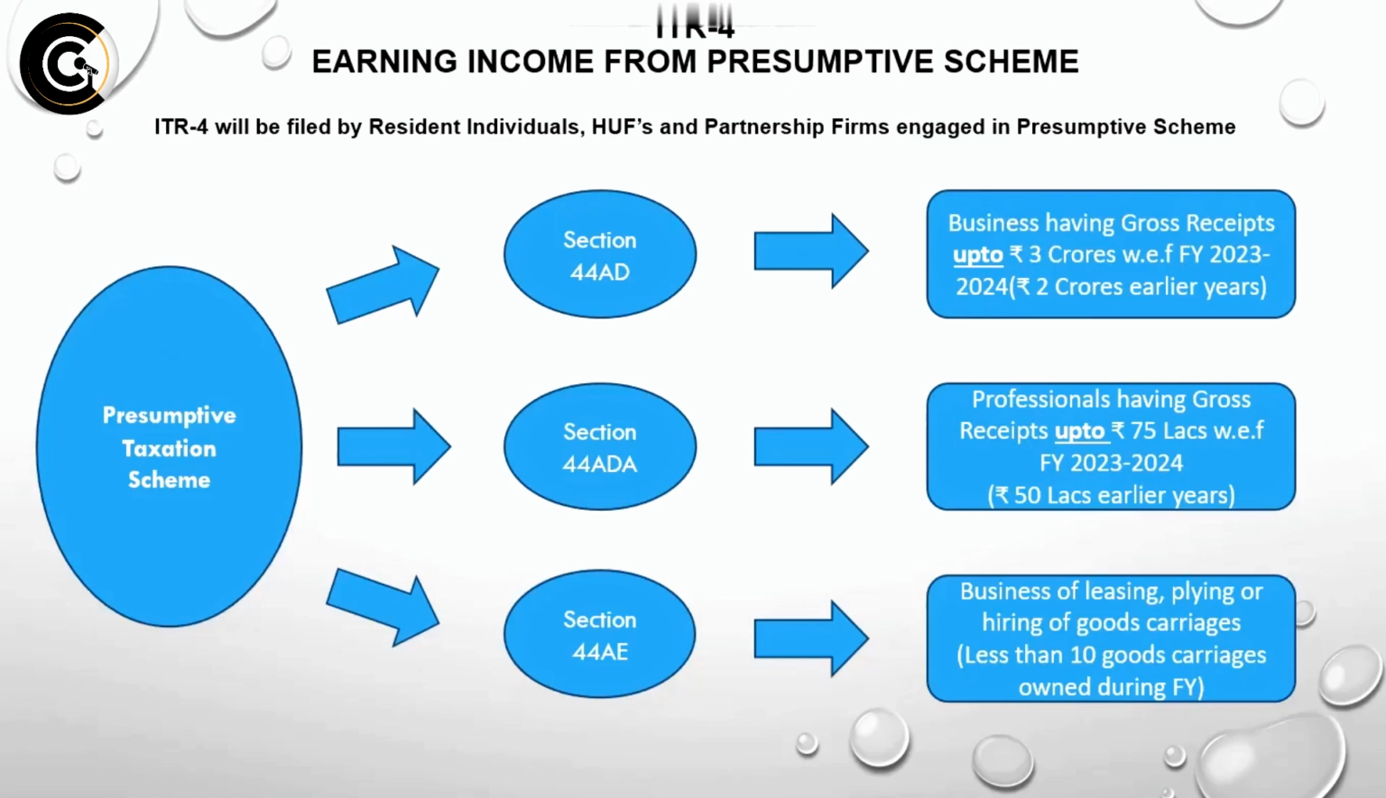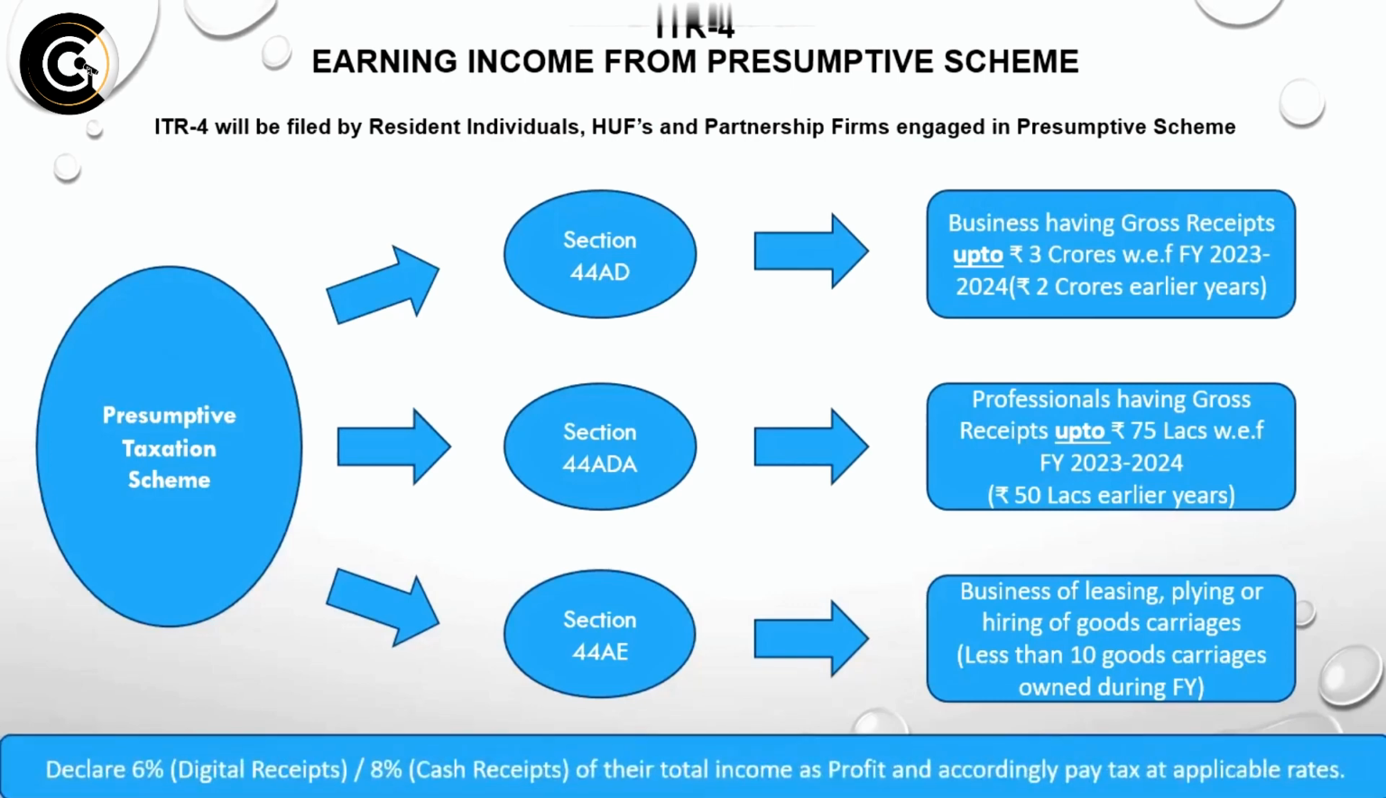So that means in any financial year, if they have started owning more than 10 goods carriages, then they cannot opt for the presumptive scheme. They have to opt for the normal taxation scheme, which is applicable to them basis their residential status and basis their type of organization. So this is the presumptive scheme. This ITR 4 is applicable only to these three assessees, and only if they have opted for the presumptive scheme, provided they are satisfying the mentioned threshold limits for the gross receipts.